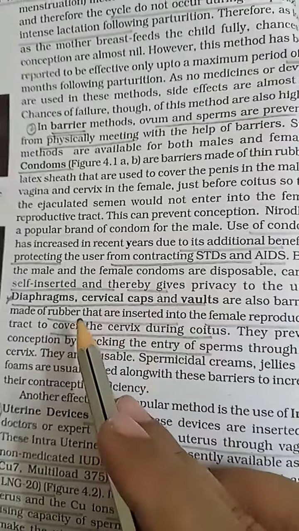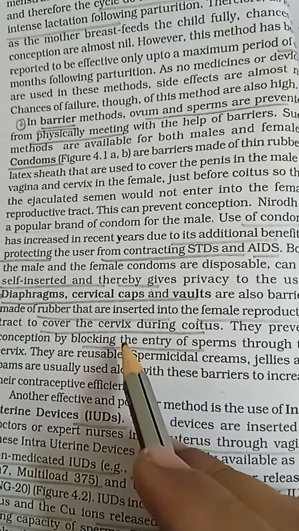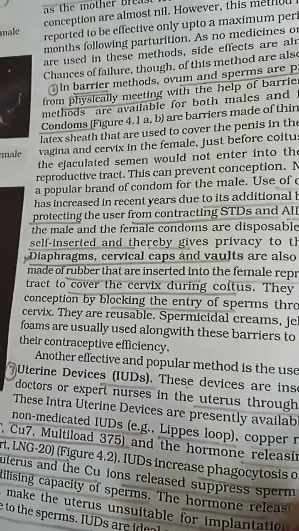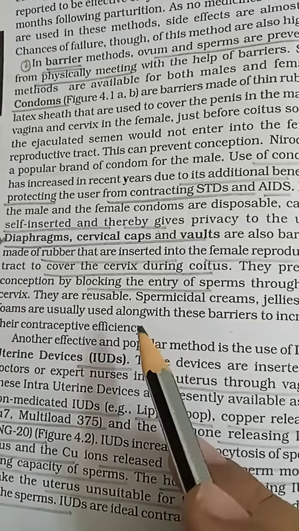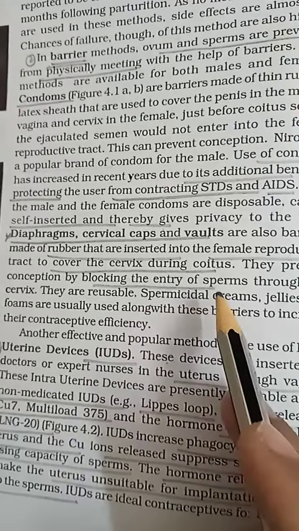In the female, the diaphragm, cervical cap, and vaults are used, which cover the cervix during coitus. So sperm cannot reach the uterus, fertilization cannot occur, and the entry of sperm is blocked.